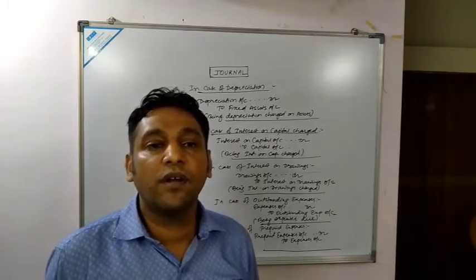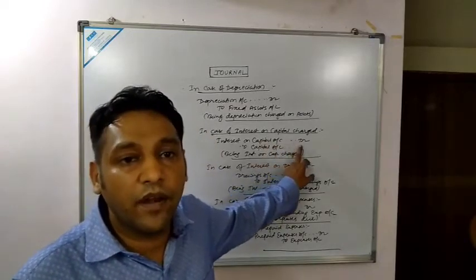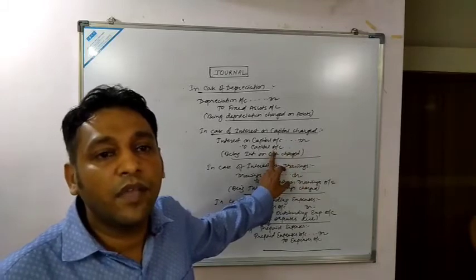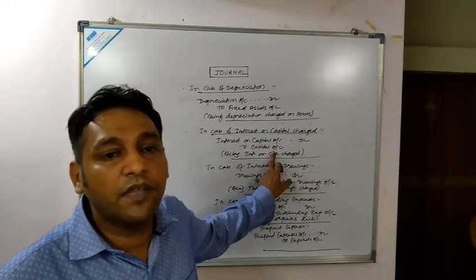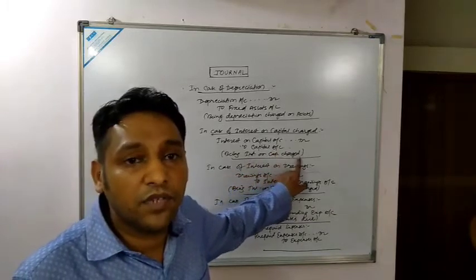So what is the rule? Debit all expenses and losses. So interest on capital account would be debited and capital account would be credited. Okay, capital being the liability, so it would be credited. Narration being interest on capital charged.